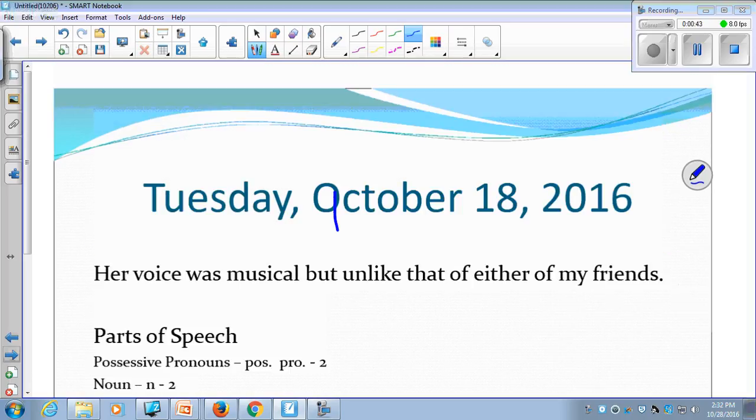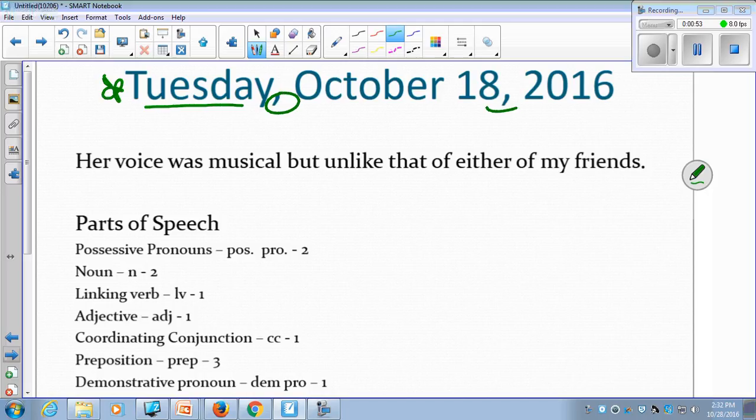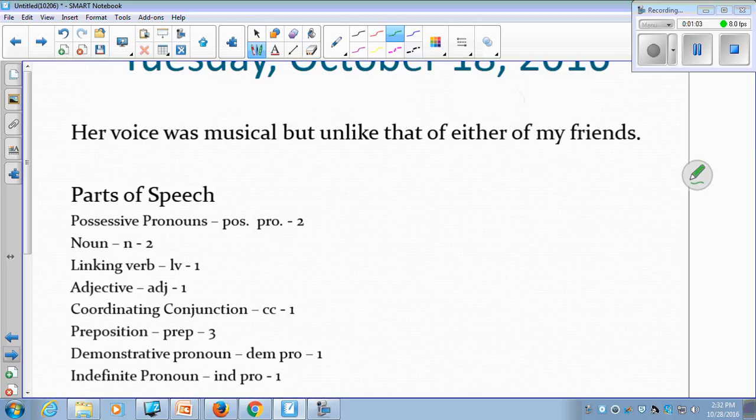We'll fix this right up so we can see it. Tuesday. Again, do not forget to take care of your date, and those commas are so important. And so here, for Tuesday, we will look at the parts of speech. So this means everything is going to be labeled, every word.